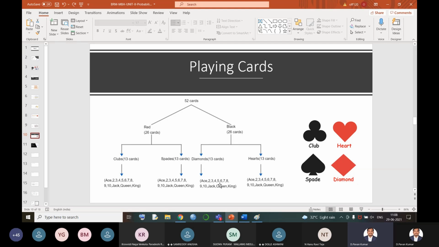What is the probability of getting a spade card? How many spades are there? 13. 13 divided by the total number of cards, 52. So 13 divided by 52 is 1 by 4. What is the probability of getting an ace card? How many aces are there? 4 aces, and the total number of cards is 52. So 4 divided by 52. Whatever value we are asking for will be our numerator.